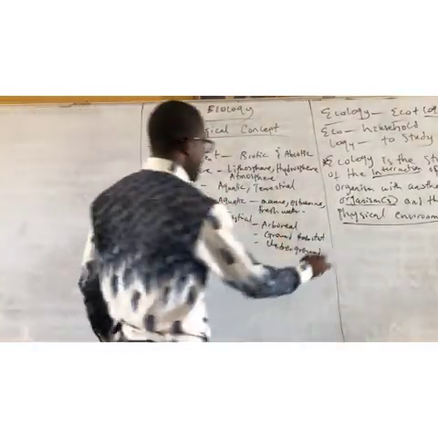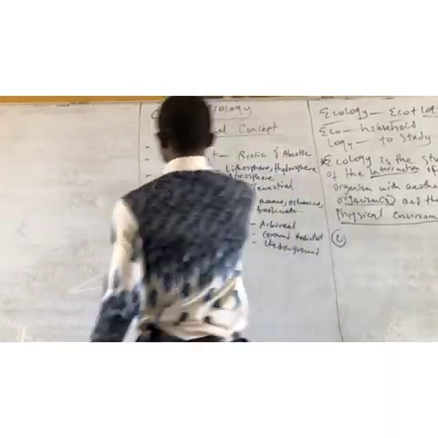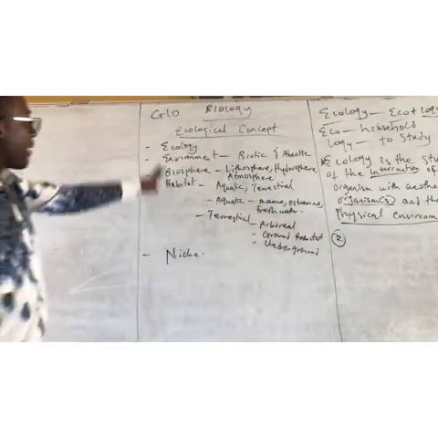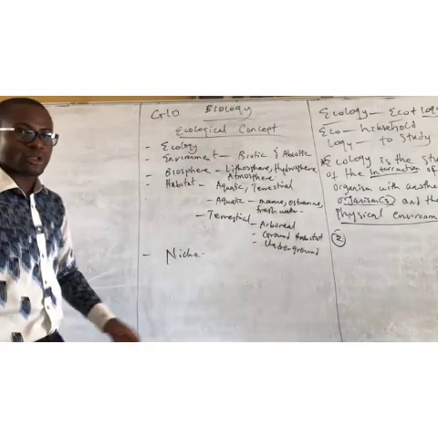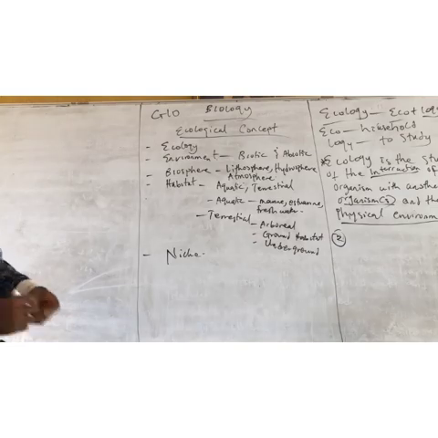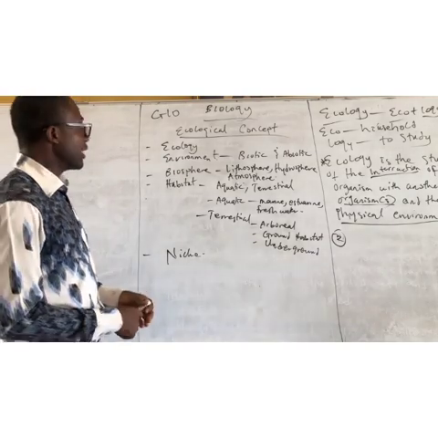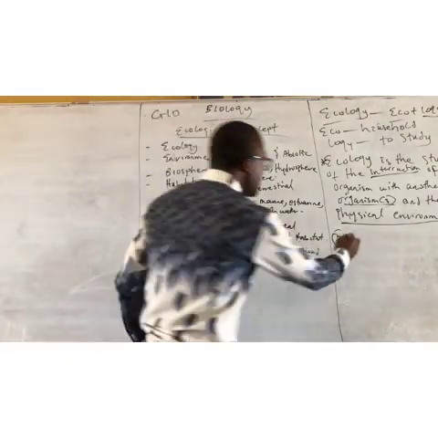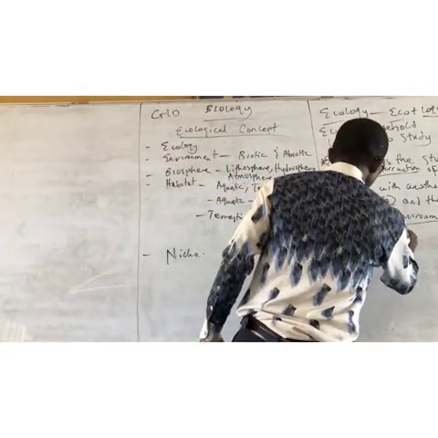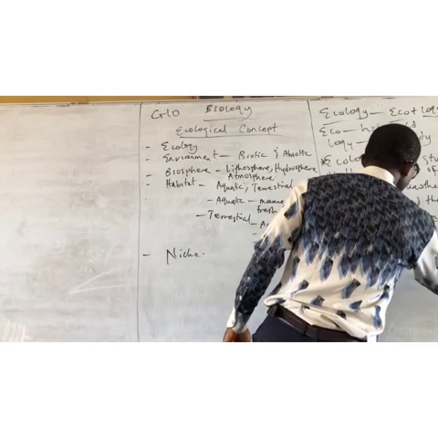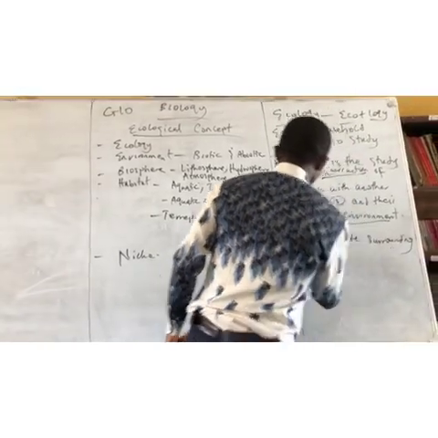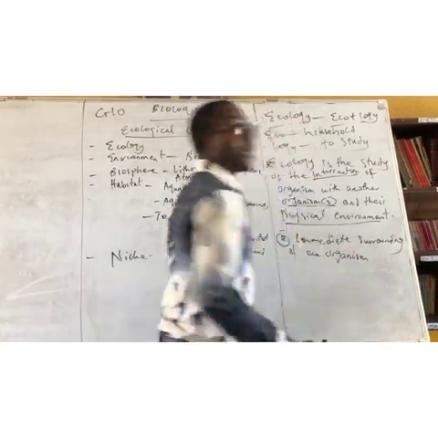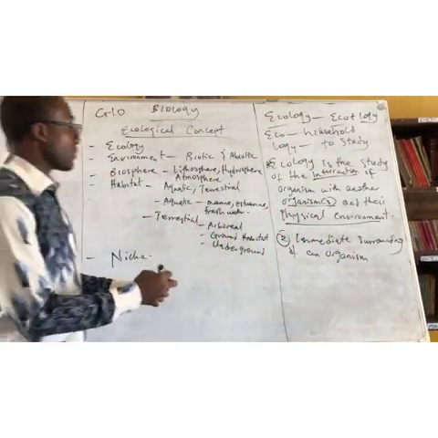The first one is environment. Just from our point, these are our high points. I listed them so that it will help you in remembering it, or help us in learning. So environment, what is environment? Environment is the immediate surrounding of an organism. Your immediate surrounding.